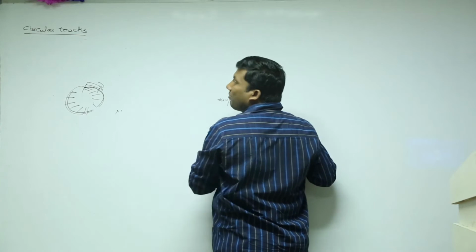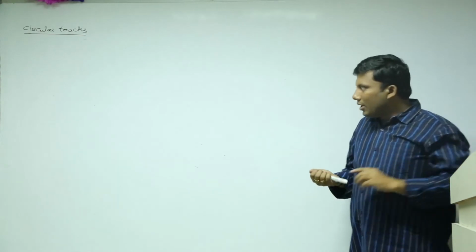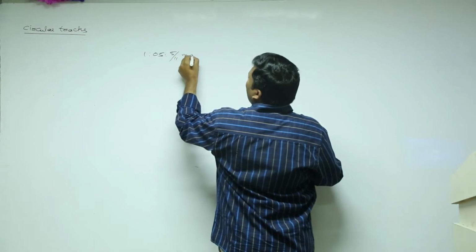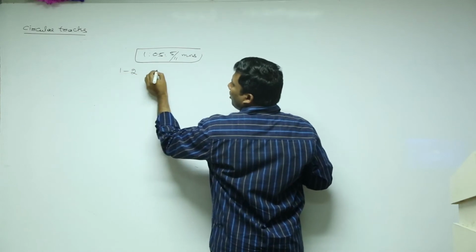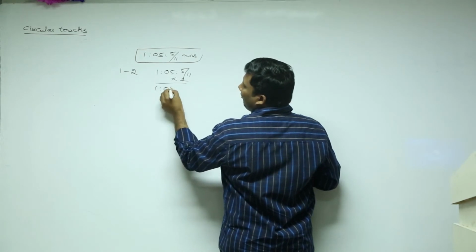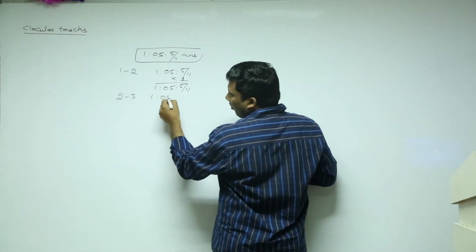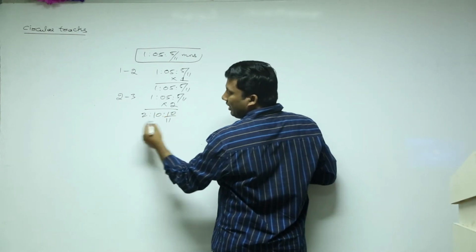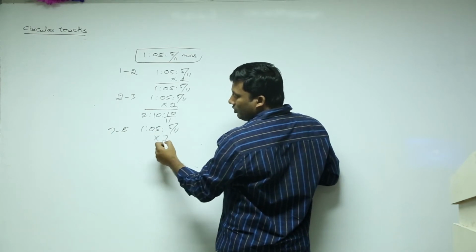Now, the seconds hand I will take when I am doing case 3, where 3 people are moving in the same direction. Now see here. There is one concept. The hour hand and minute hand will coincide after every 1 hour 5 minutes 5 by 11. Suppose it is from 1 to 2. The answer is 1 hour 5 minutes 5 by 11 into 1. If it is between 2 to 3, take the coincidence timing and multiply with the hour: 2 hours 10 minutes 10 by 11. If it is between 7 to 8, 1 hour 5 minutes 5 by 11 into 7.